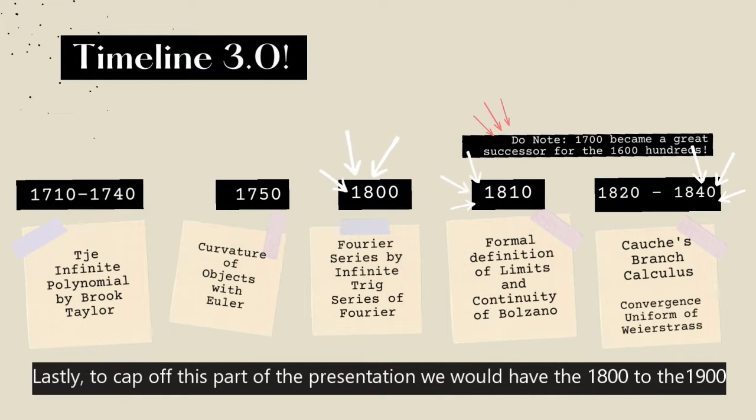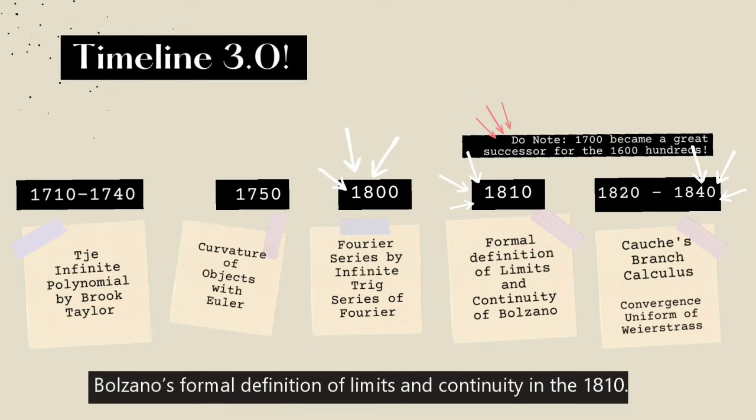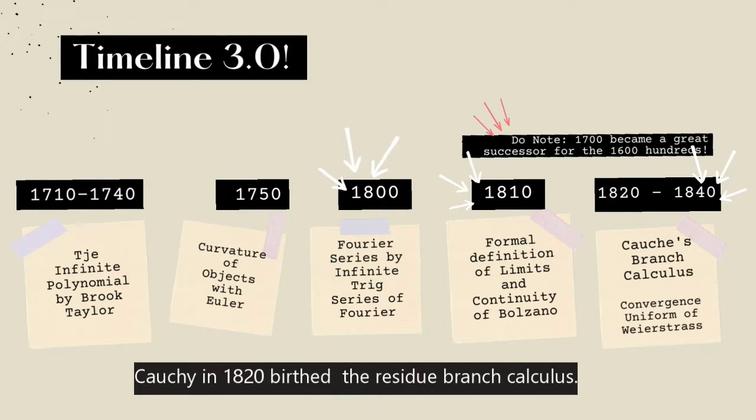Lastly, to cap off this part of the presentation, we would have the 1800s to 1900s, with heavy hitters such as Fourier. In 1800, he invented the Fourier series, which is approximated by infinite trig series. Bolzano's formal definition of limits and continuity in 1810. Cauchy, in 1820, birthed the residue branch of calculus.